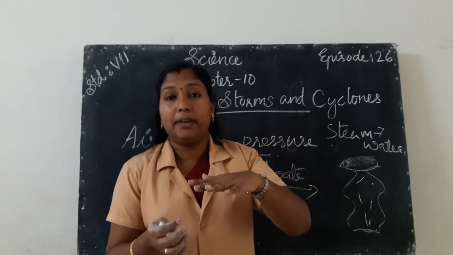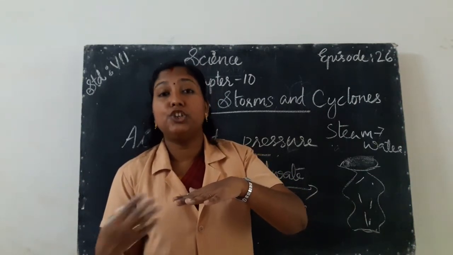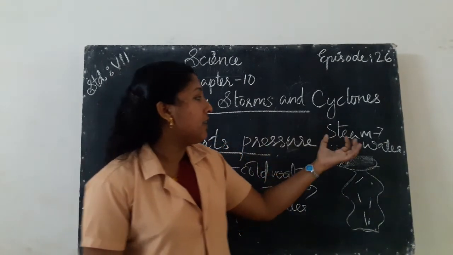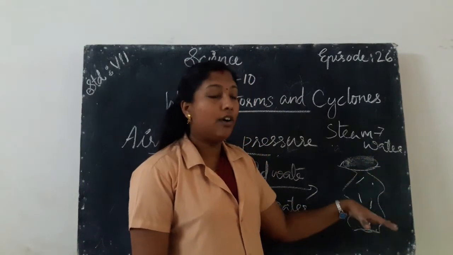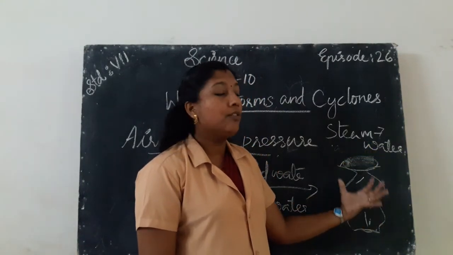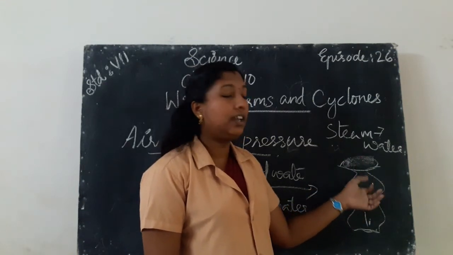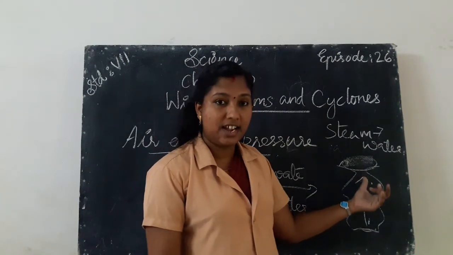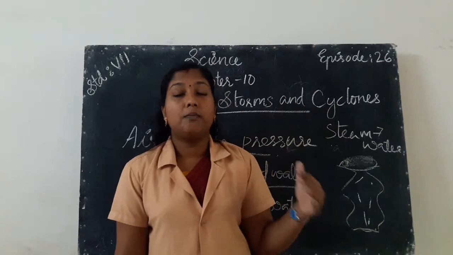Then it condenses, and it condenses into what? Water. Again water. So if we pour some cold water on the surface of the bottle, the steam inside the bottle or the can condenses, reducing the amount of air.